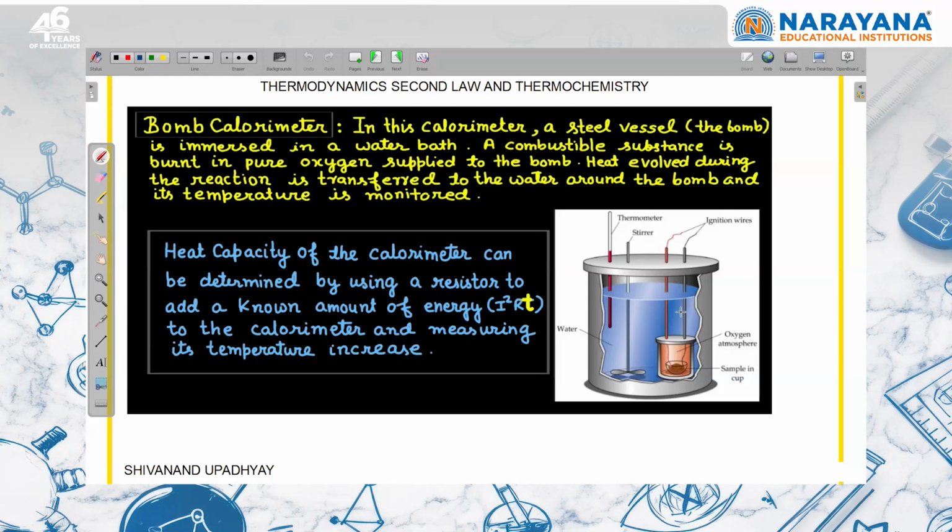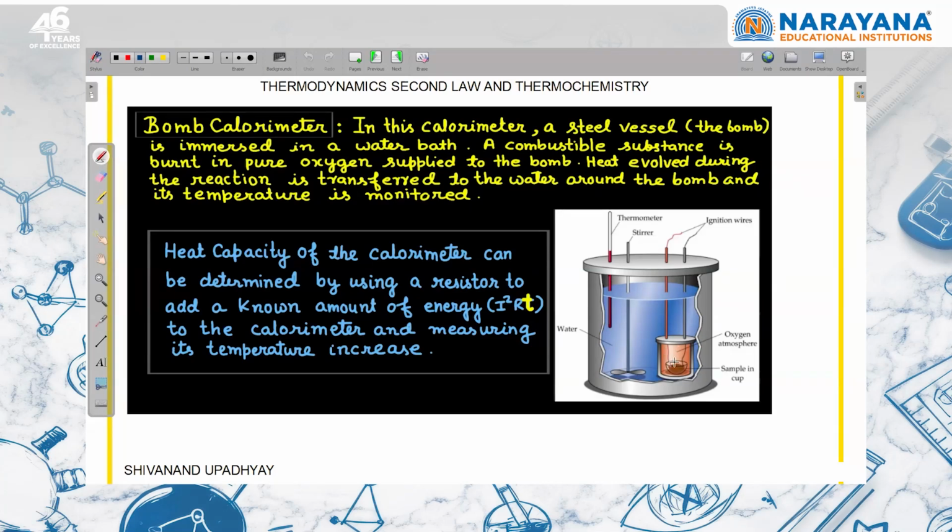Stirrer is there so that the heat energy will be uniformly distributed. There is a thermometer. So with the help of thermometer, we'll know what is the rise in temperature, and they will directly or indirectly give what is the heat capacity of the whole system. Whole system means this small container, whatever the things left in that, and this water. So sometimes they will give combinedly, sometimes they will give separately. You have to be very careful about that.